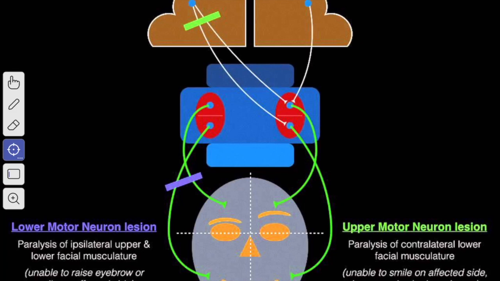So the lower part of the nucleus supplies the lower part of the face, which is controlled by the corticonuclear fibers of the opposite side. The part of the motor nucleus which supplies the muscles of the forehead and the eyelid is controlled by the corticonuclear fibers of both sides.